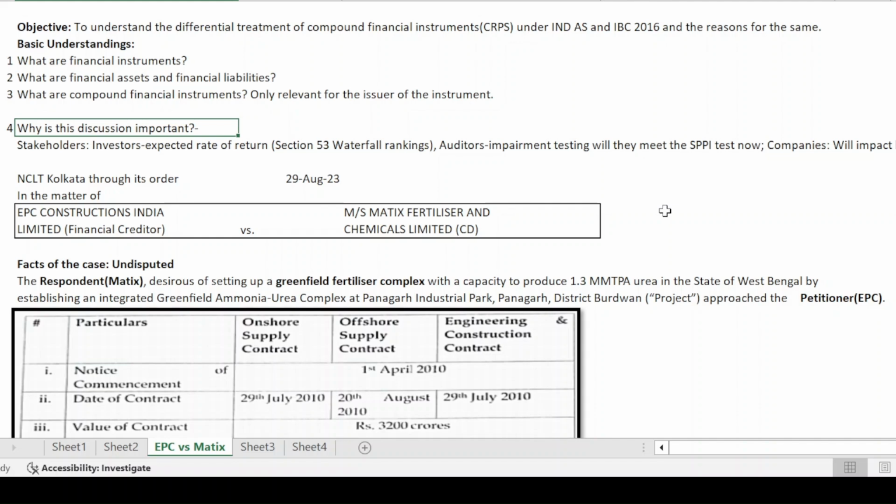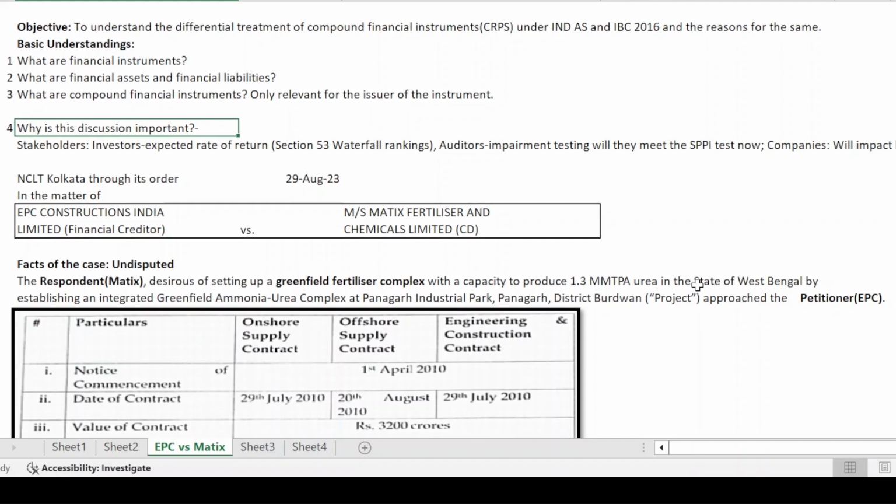So whether a preference share in any form, suppose for our discussion today it is a cumulative redeemable preference share, whether this instrument in any manifestation can be treated to be held only for the payment of principal and interest. That would be very important to identify, because theoretically it is possible as per IND AS, but after discussing this relevant case law, would we want to say that the SPPI test will be met? That is an important discussion that we would want to have today. For companies, it will of course impact the way they are able to source their funds.